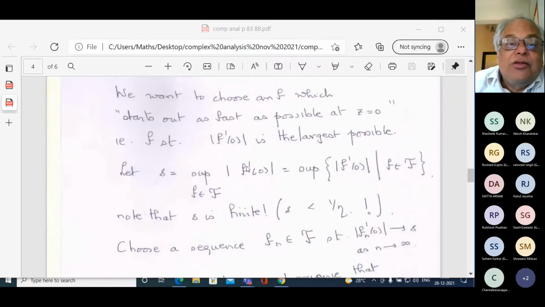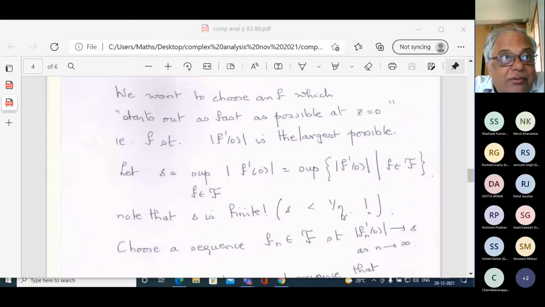So you take the supremum, the maximum possible initial speeds at 0 of the functions in script F. Supremum of F prime of 0: these are the maximum possible speeds at 0 for a function in F, and look at the supremum of all these numbers. The supremum is finite, and the supremum is less than 1 over eta. And I also know that the supremum is greater than 1.